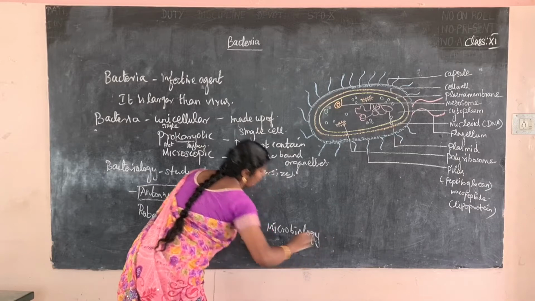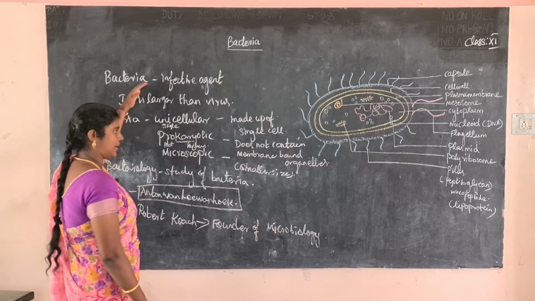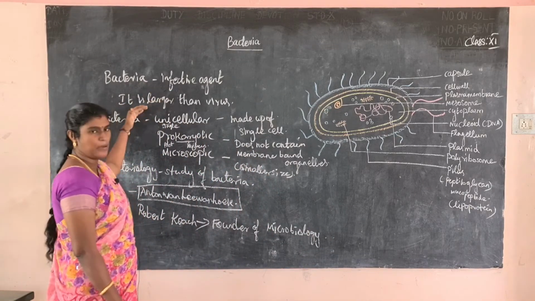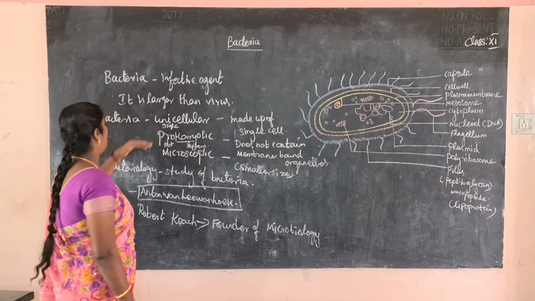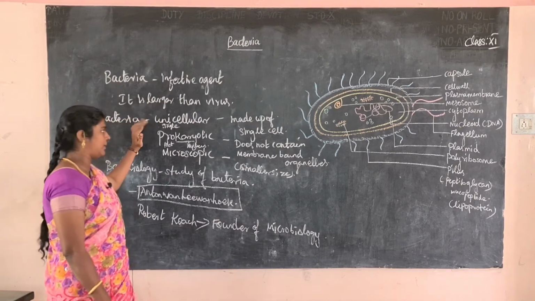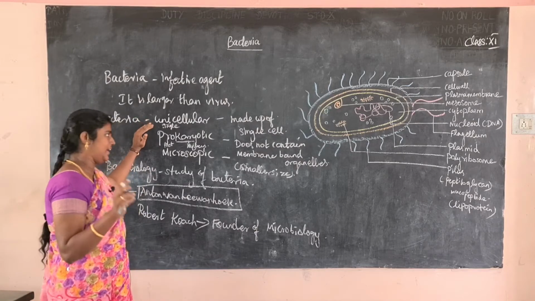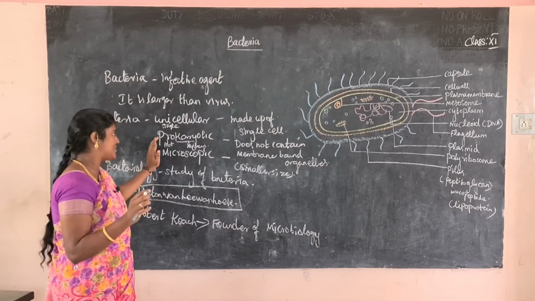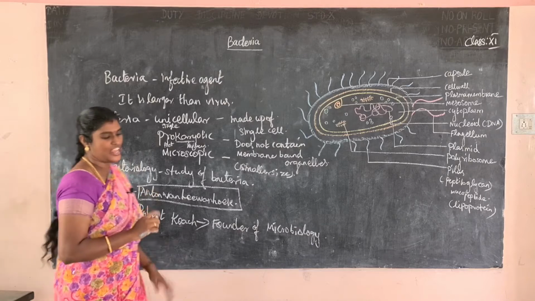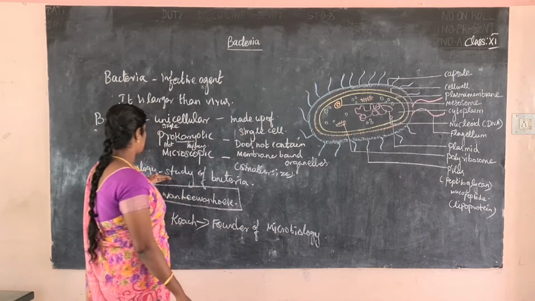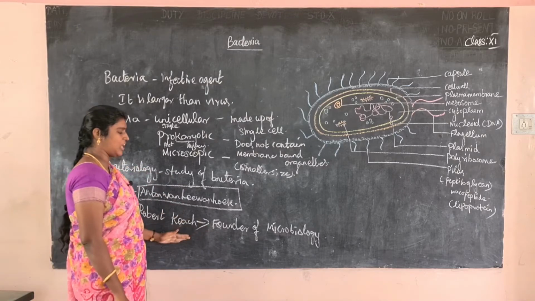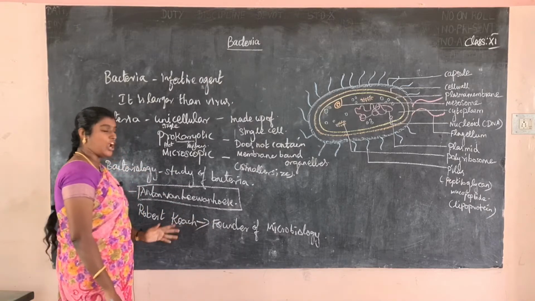So what is bacteria? Bacteria are infective agents, much larger than virus. Bacteria are unicellular, prokaryotic, microscopic organisms. The study of bacteria is called bacteriology. The founder of microbiology is Robert Koch.